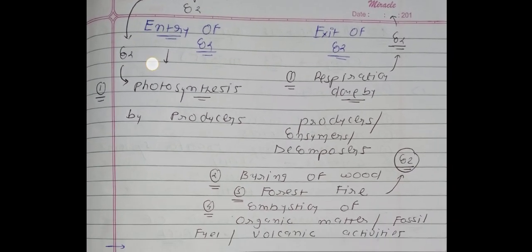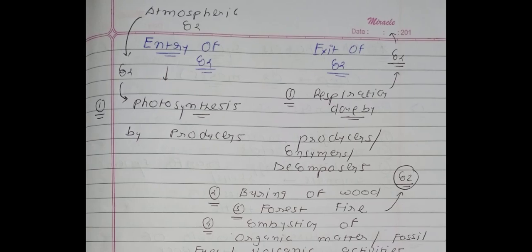So see, this atmospheric CO2 will be fixed in the plants with the help of photosynthesis, which is done by the producer. So the only way for CO2 to enter is photosynthesis. So we can say that photosynthesis is one way for the fixation of carbon dioxide, which is done by the producer.